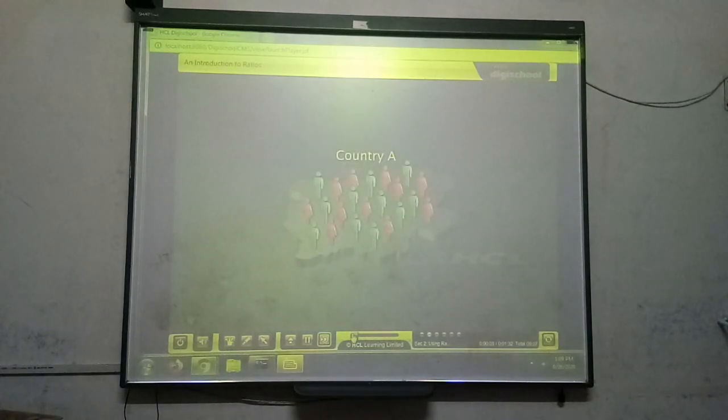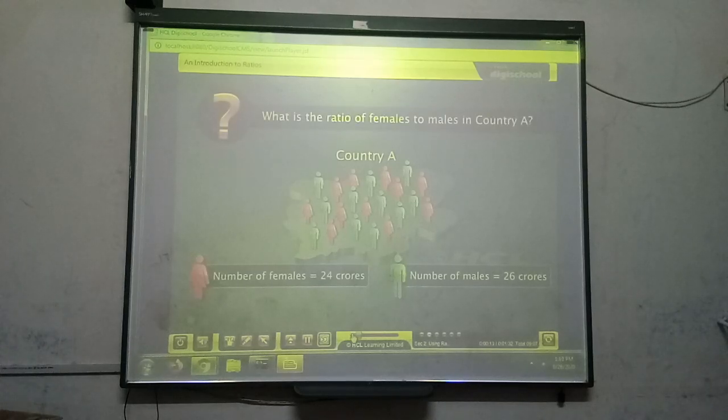Let's say that in country A, the number of females is 24 crores and the number of males is 26 crores. What is the ratio of females to males in country A?